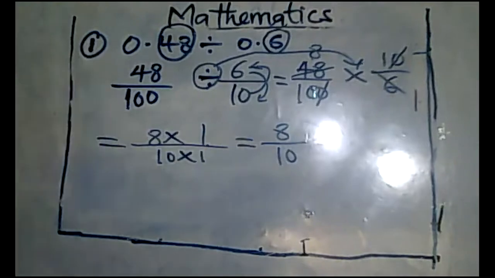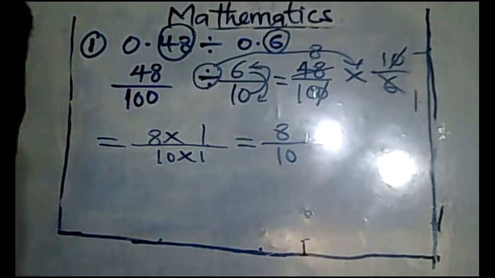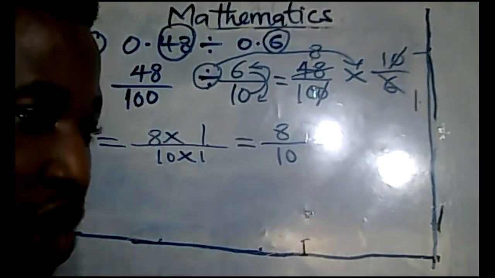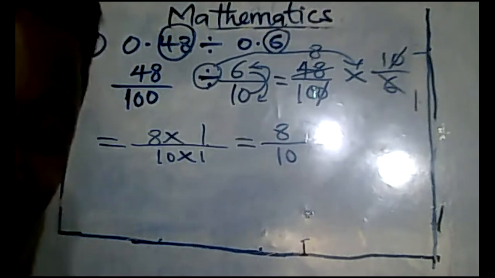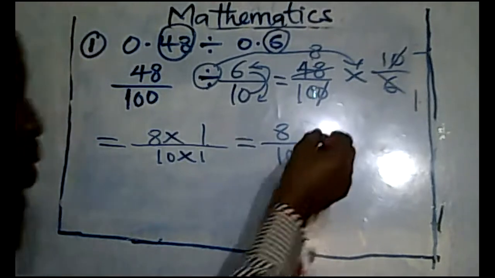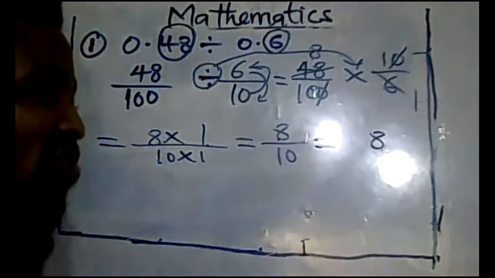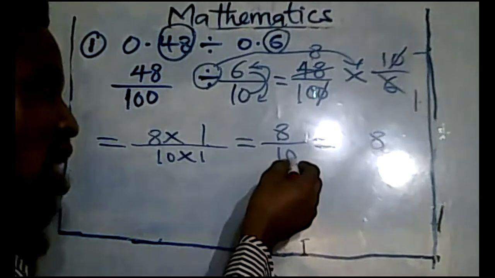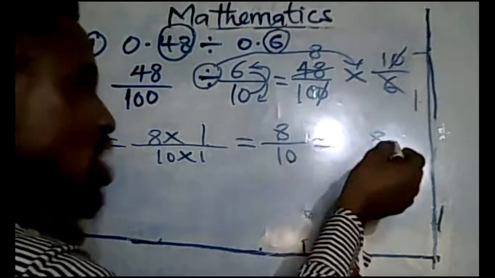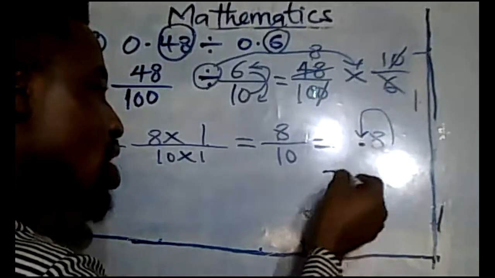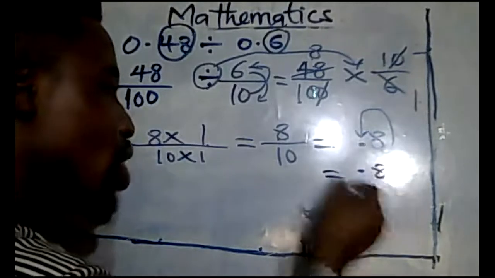Because the question was given to you in decimal numbers, therefore your answer would be in decimal numbers. So 8 over 10 in decimal number will simply be what? Yes, good. 0.8 is 0.8. What it means is write your dividend. Because this one has only one 0, your decimal point is coming in one time. So it is 0.8. But you can't leave it like this.